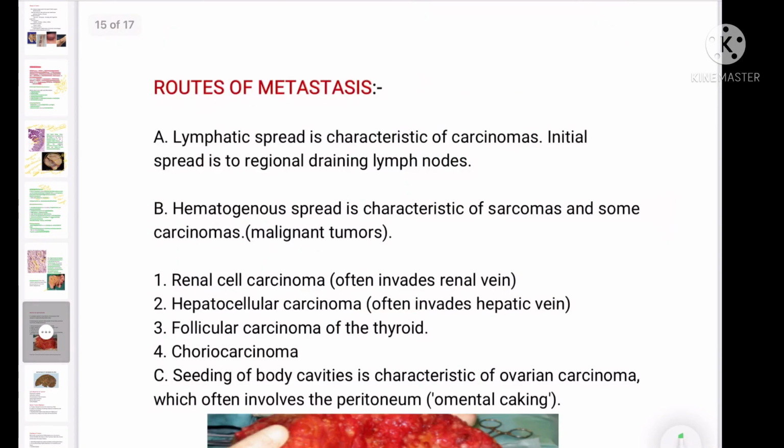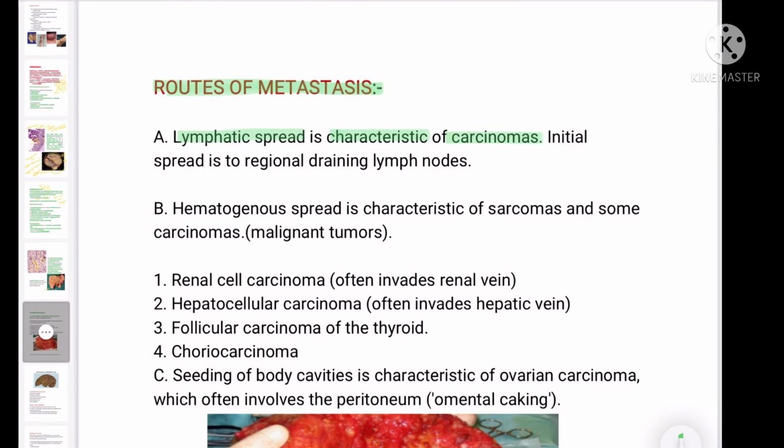So there are certain routes of metastasis, how the tumor metastasizes. It usually metastasizes through two routes, lymphatic and hematogenous, through blood and through the lymphatic system, but there will be some direct invasions as well. Lymphatic spread is characteristic of carcinoma.